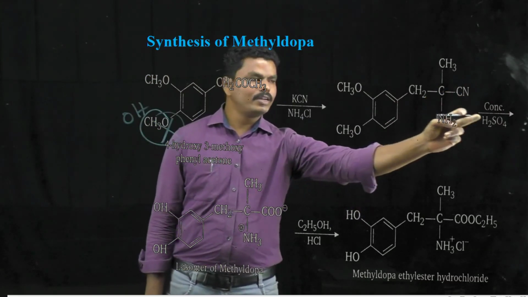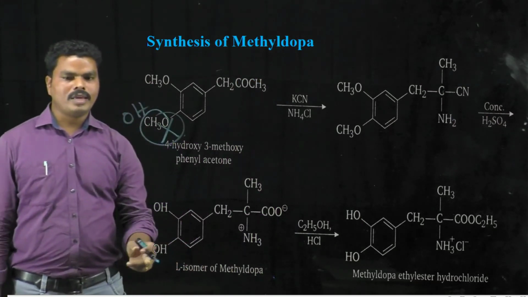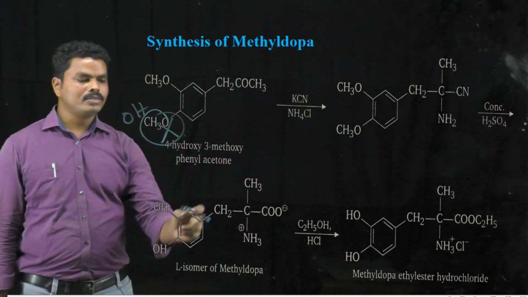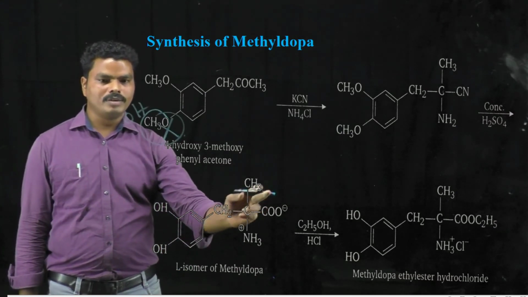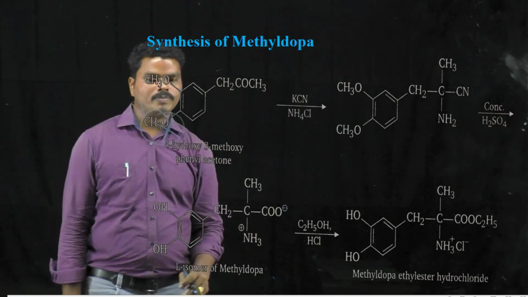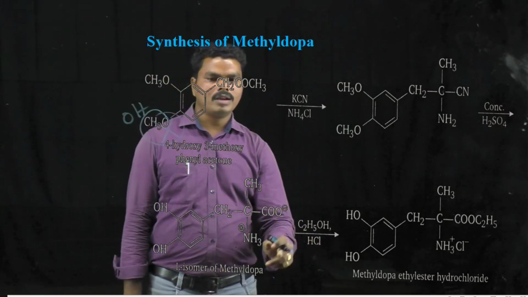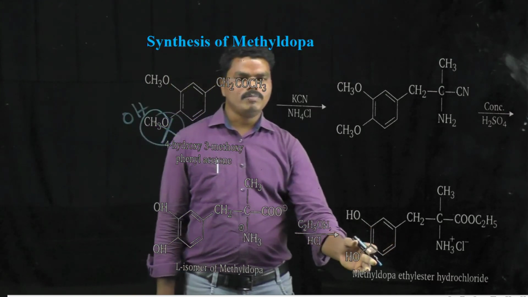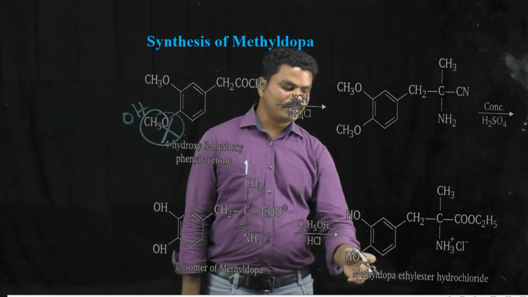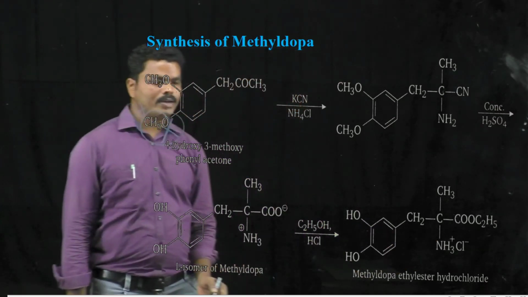Then, when it is treated with concentrated sulfuric acid, it forms the L isomer of methyldopa, so the cyanide is converted to the ester group. When it is treated with hydrochloric acid in ethanol, it is converted into methyldopa ethyl ester hydrochloride, which is also called methyldopate.